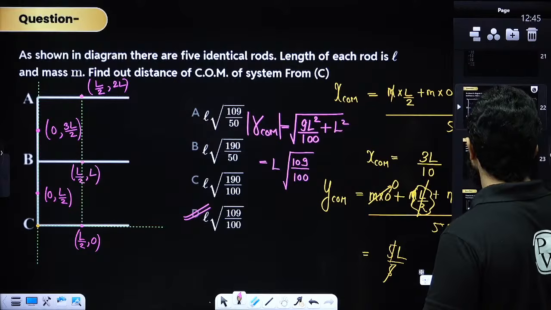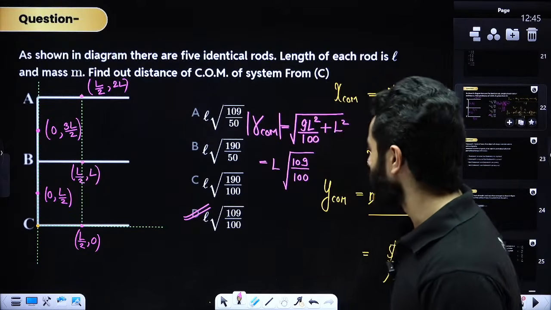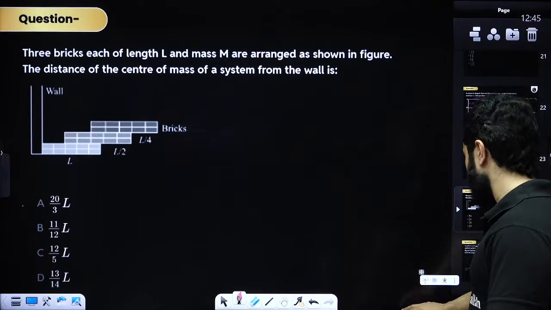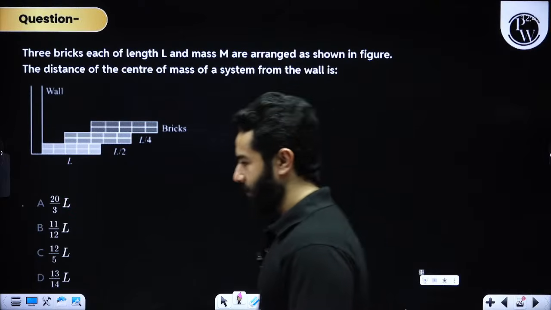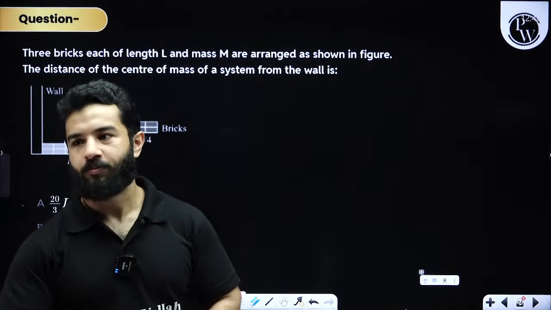I think I should give you one more problem like this. Come on, let's solve this question, my dear friends. Let's solve this problem.